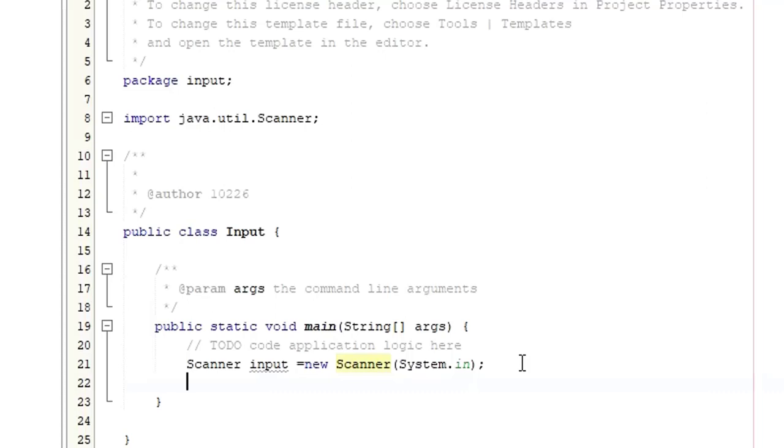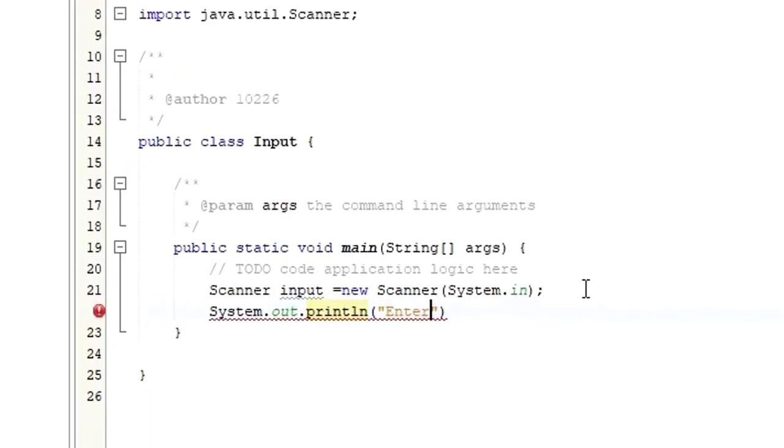So for example, now let me say I want to get the input from the user, right? If you want to get the input from the user, in C++ cout you would say enter the username or enter the number, right? So even here we are just going to use an output statement. The output statement is System.out.println. Inside you are going to ask the user to enter anything, maybe enter your name, enter the value, enter the number, or whatever. Let me say here I'm just going to ask the user to enter the number. It's clear, right?